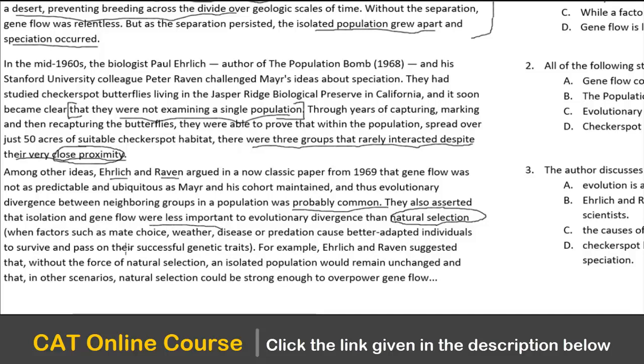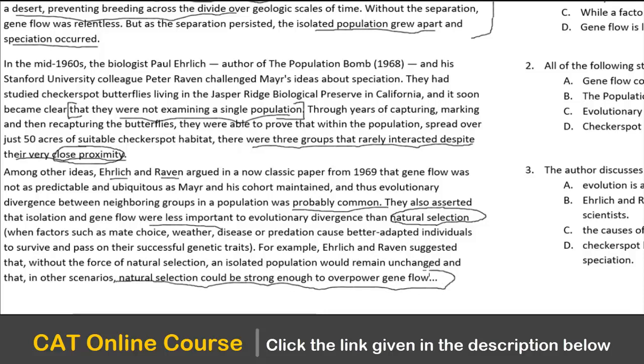Natural selection is when such factors as mate choice, weather, disease, or predation cause better adapted individuals to survive and pass on their successful genetic traits. For example, Paul and Peter suggested that without the force of natural selection, an isolated population would remain unchanged, and that in other scenarios, natural selection could be strong enough to overpower gene flow. So this is a very, very important statement. Mr. Ehrlich and Raven believe that natural selection could be strong enough to overpower gene flow.